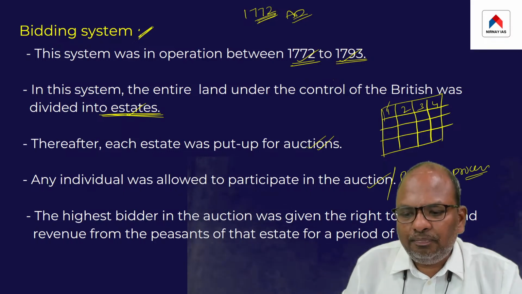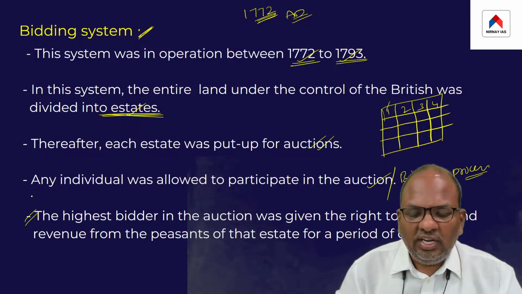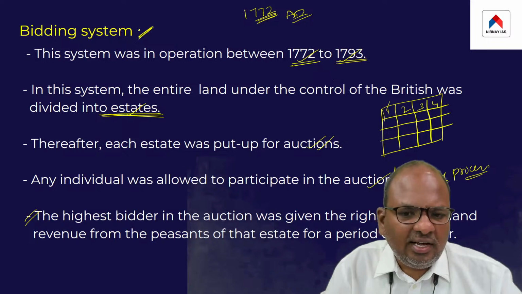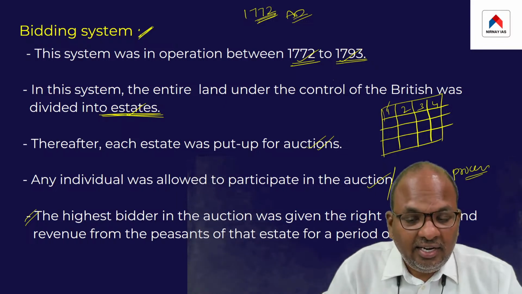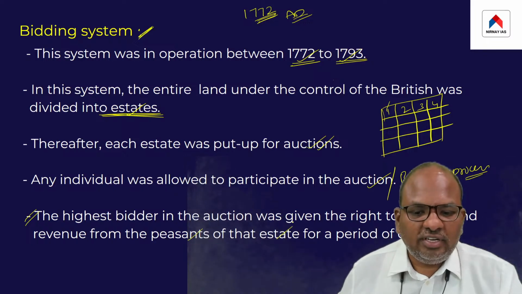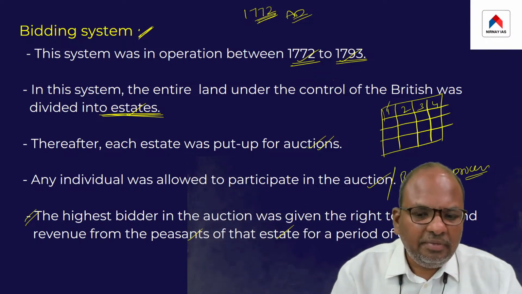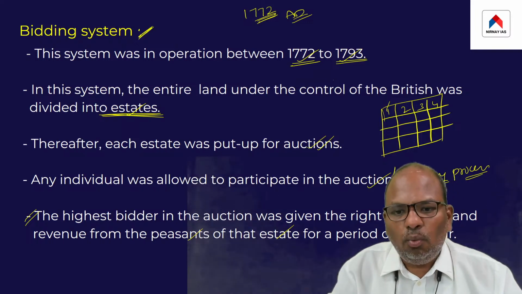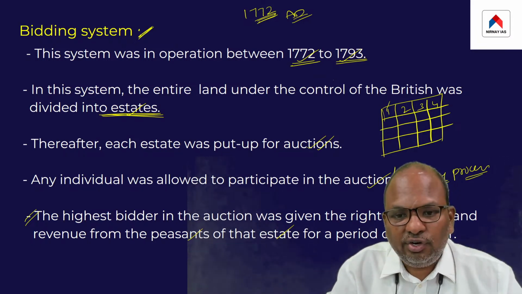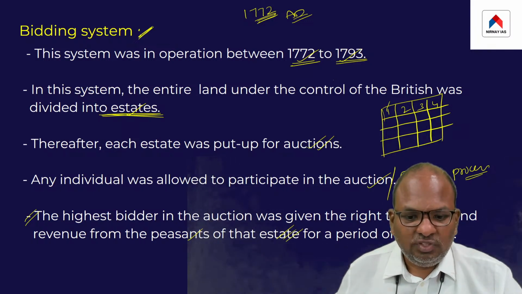Normally, the highest bidder in the auction was given the right by the British to collect land revenue from the peasants of that estate for a period of 1 year. So basically, bidding was conducted, and the highest bidder was given the right to collect the land revenue from the peasants of that estate for 1 year.